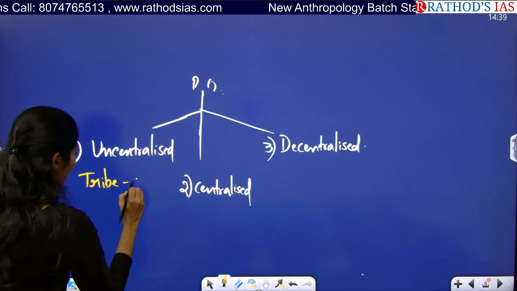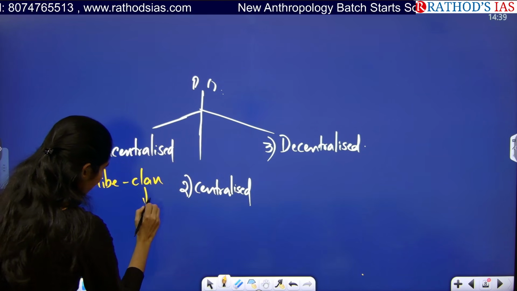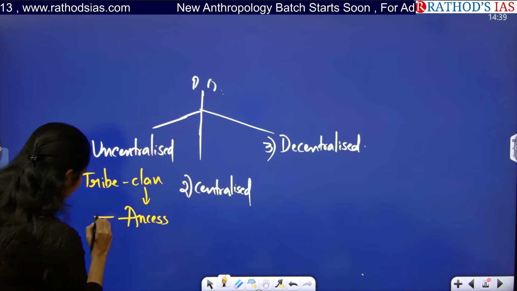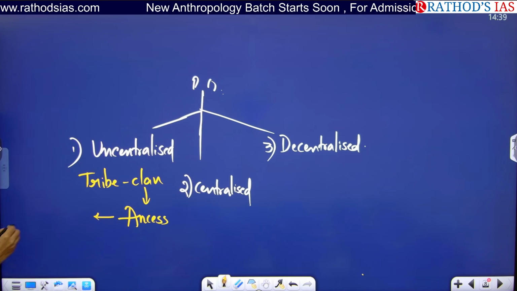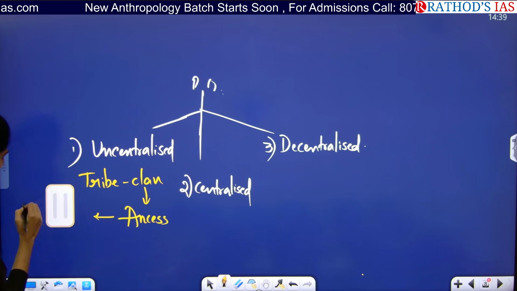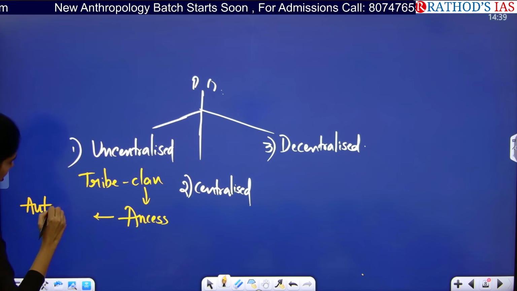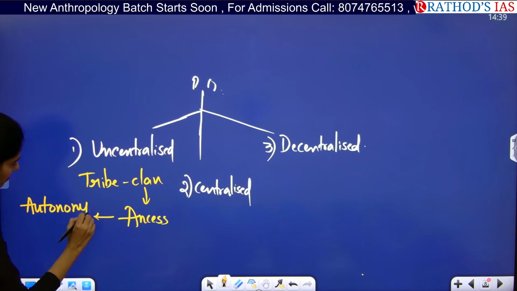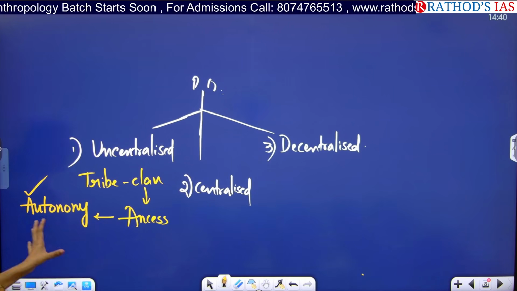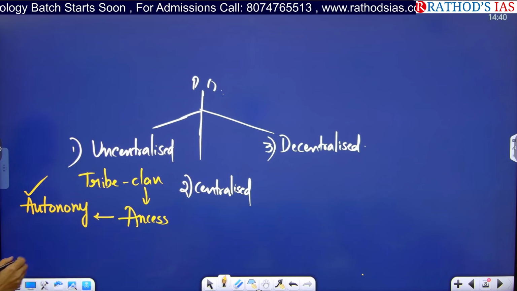For tribe, we have clan. So clan will be having a head, who is called as ancestor. And these are uncentralized or autonomous. They are autonomous, so they will not be coming under any rule. They will be having complete autonomy regarding their rules and regulations.